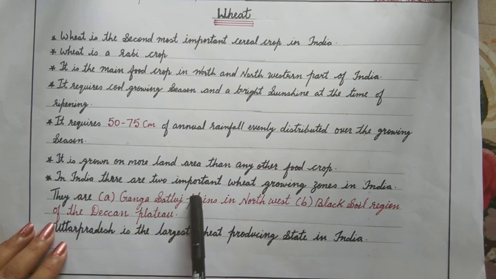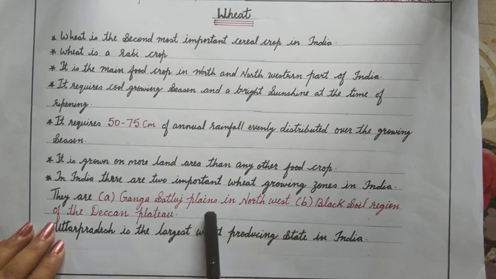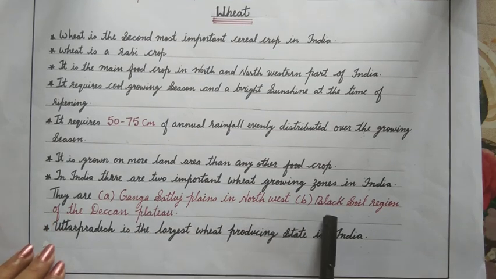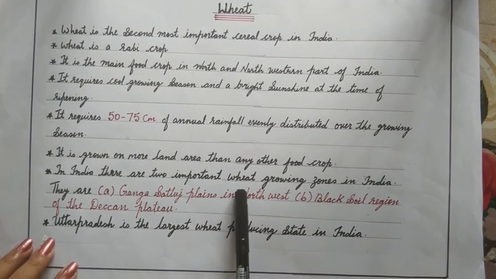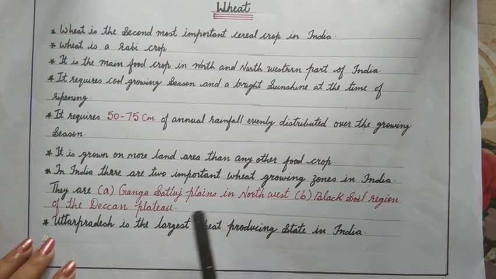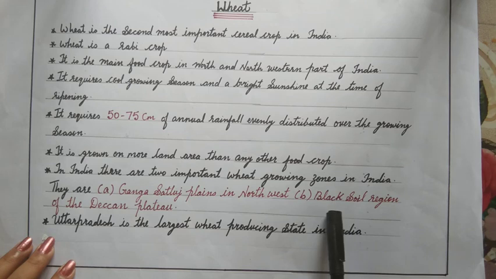In India, there are two important wheat growing zones. They are the Ganga Satluj plains in the northwest and the black soil region of the Deccan Plateau. Uttar Pradesh is the largest wheat producing state in India.